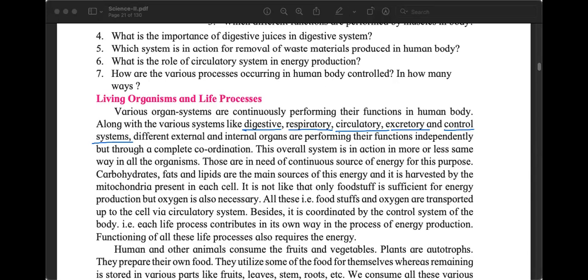We have multiple glands and multiple parts of our body that produce specific chemicals, which are called hormones, which control our growth and other functions also.